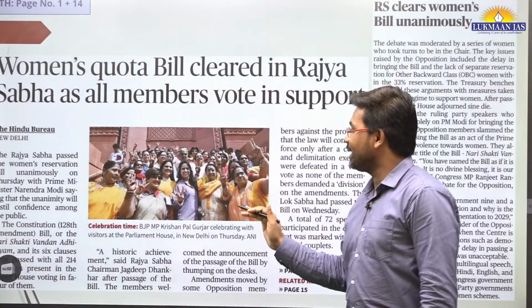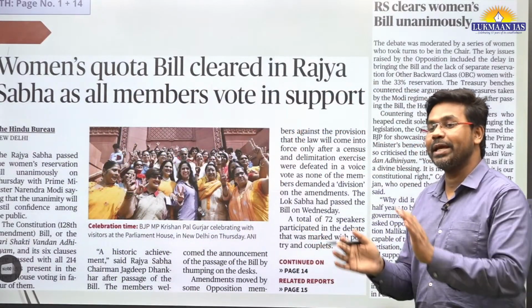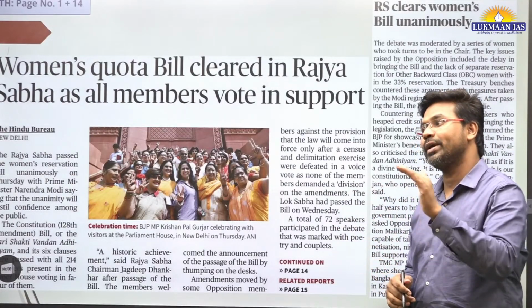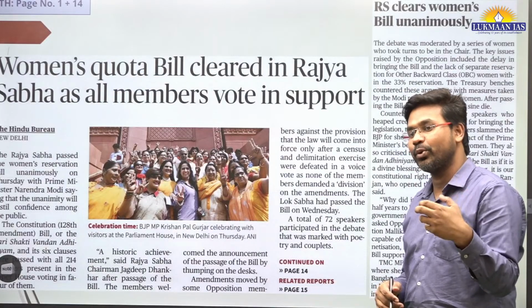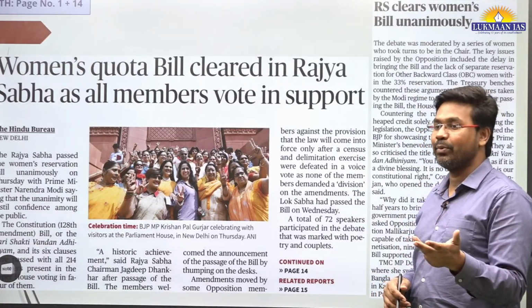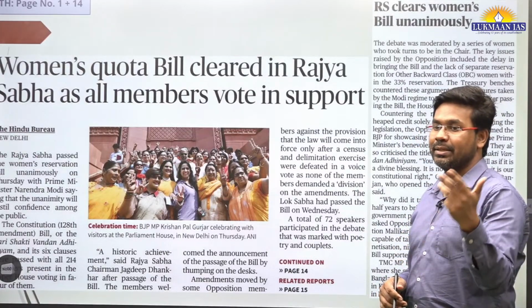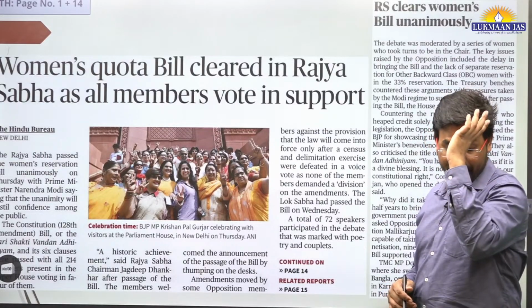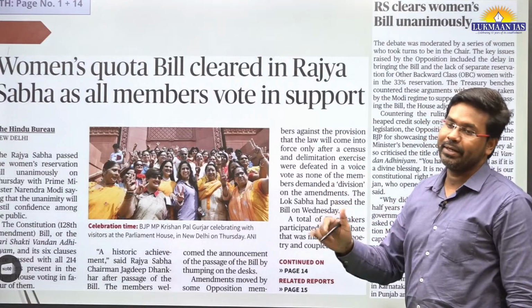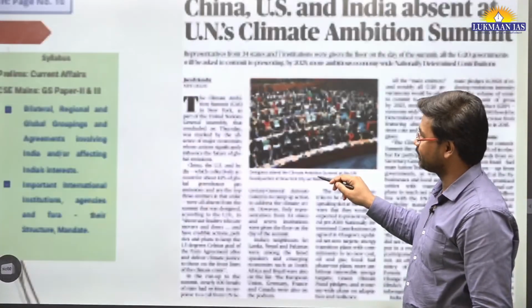But the thing is, in this bill, in its present form, they have not included OBCs. The present government wants to conduct a socio-economic survey, constitute a delimitation commission, and then conduct a census, and then implement this. But the Congress party is saying you should implement it right away. This is the thing.